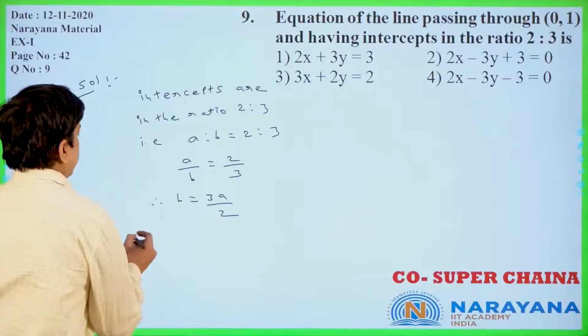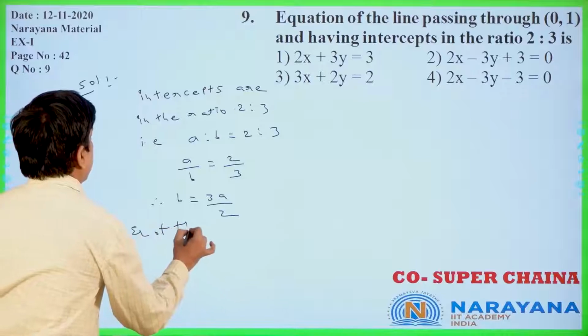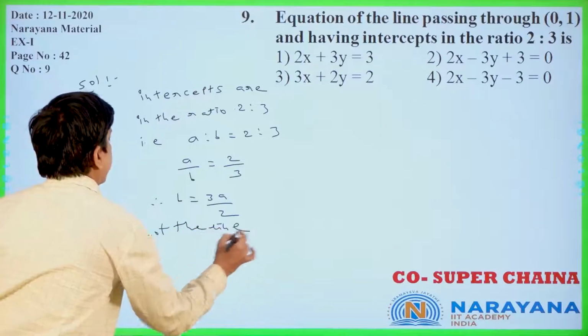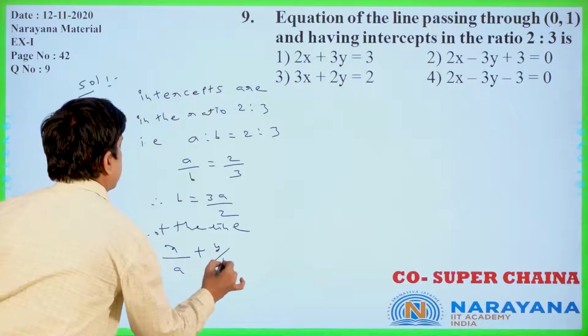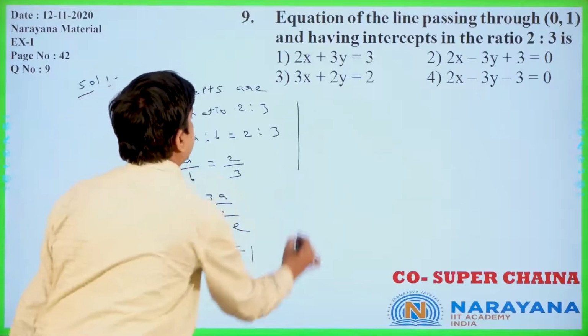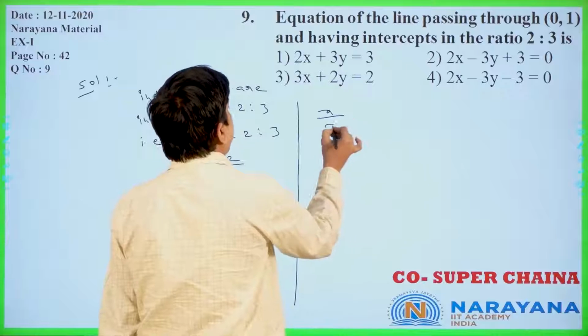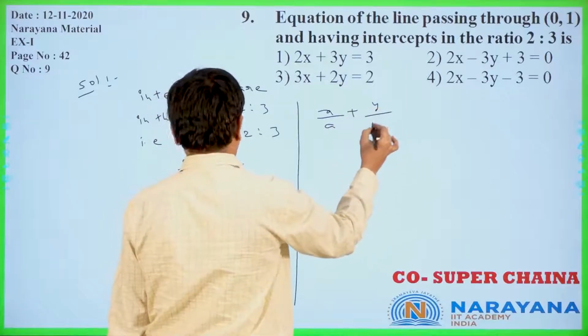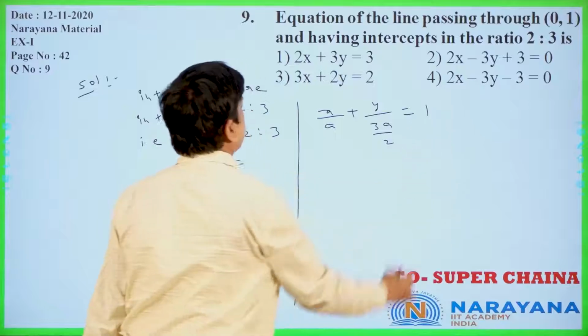Equation of the line is nothing but what you can get from the intercept form, x by a plus y by b is equal to 1. Is it clear? Now, x by a plus y by 3a by 2 is equal to 1.